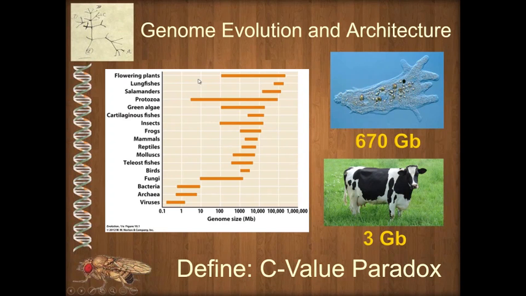Okay, so just be aware of that. The one general thing we could say that does not follow the C-value paradox is that prokaryotes do almost always have much smaller genomes than eukaryotes. But amongst the eukaryotes, it's very clear there is no correlation between complexity of the organism and the size of their genome.